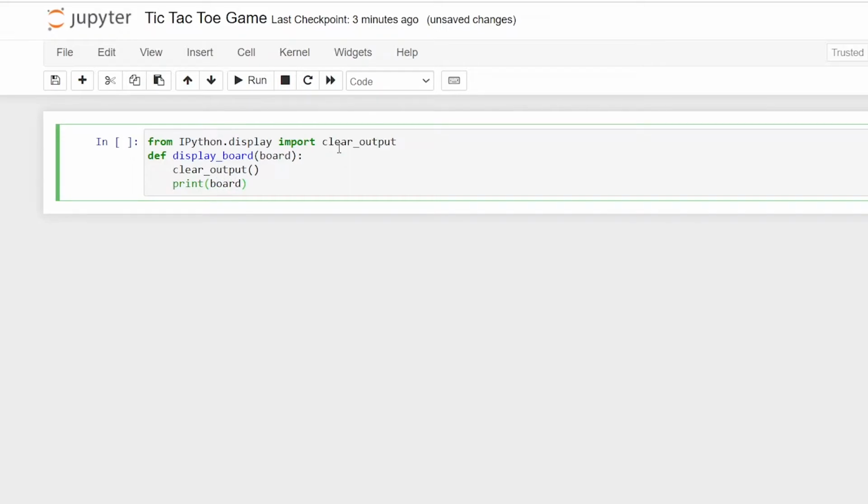So first let's start with the board print, and we're going to add a dash.